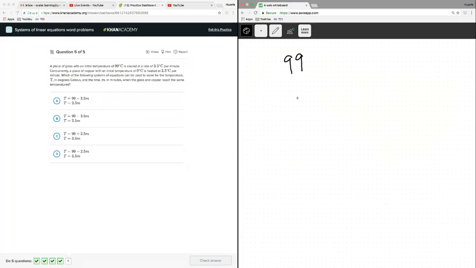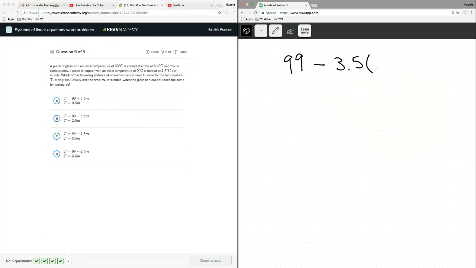So if it's initial, it's just starting at 99. It's cooled at a rate of 3.5 Celsius per minute. So that means this is going down by 3.5 per what? Per minute. So if it's 1 minute, it's going down by 3.5 degrees. 2 minutes, 7 degrees. 3 minutes, 10.5. So the amount is going down.